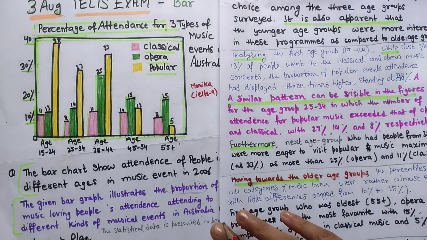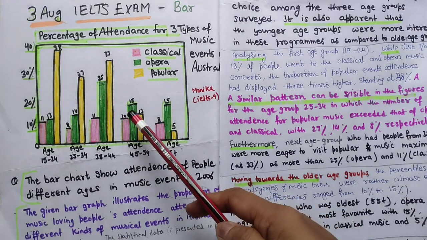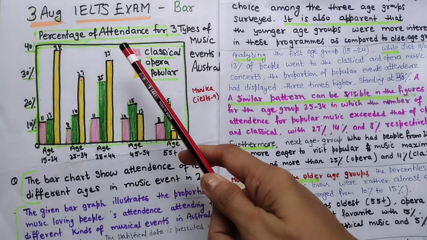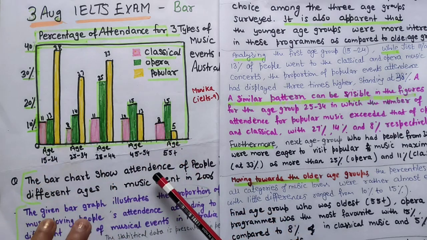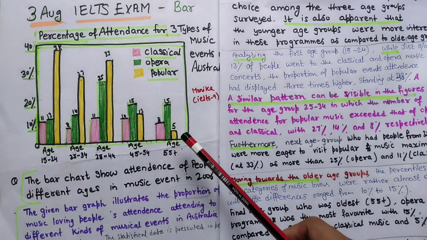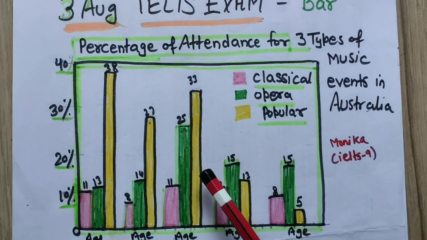and all. So we will discuss everything about this bar task, and you can see the date, 3rd August IELTS exam, writing task 1 was this. So full explanation step by step I will explain it to you. Let's start. Suppose I have got this question, that is a bar graph.